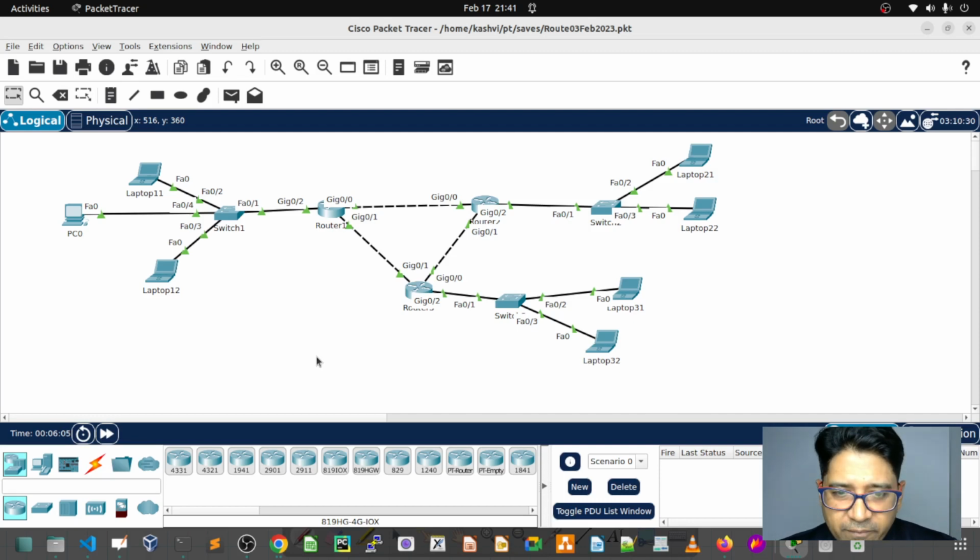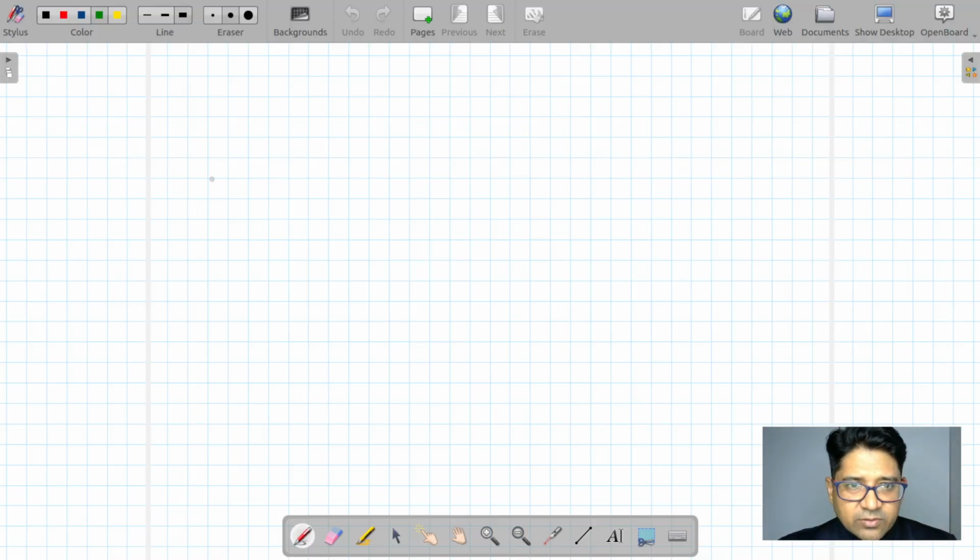Hello everyone, good evening. Today we're going to discuss the broadcast domain and collision domain, and we will do the lab on this, and later on we will explore routing. This will be the first routing class, where we will see the static route, then gradually move to the dynamic route. Clear? So let's start with the broadcast domain and collision domain. Before going to the lab, let's see these two terminologies.